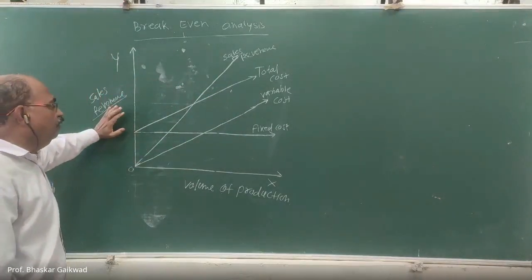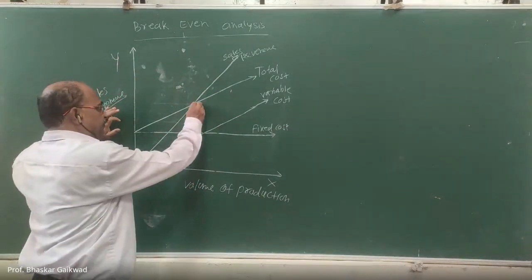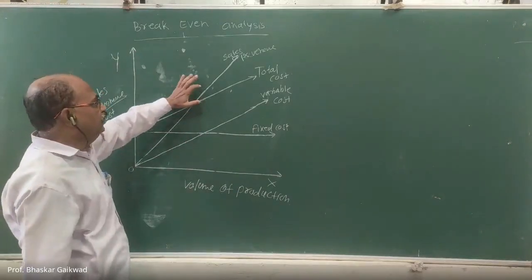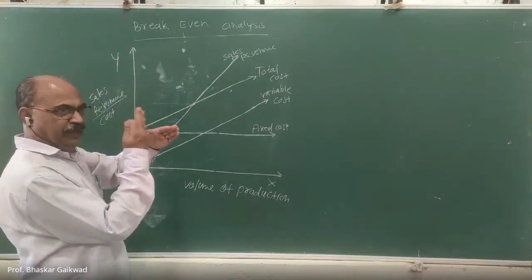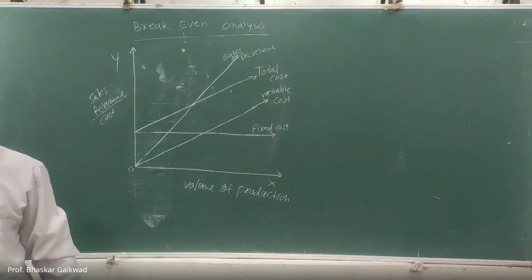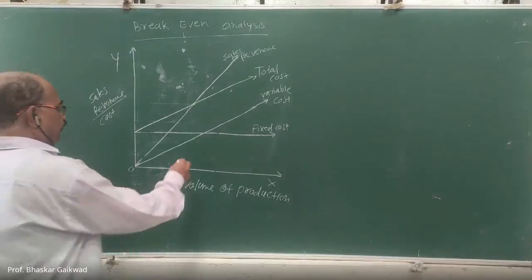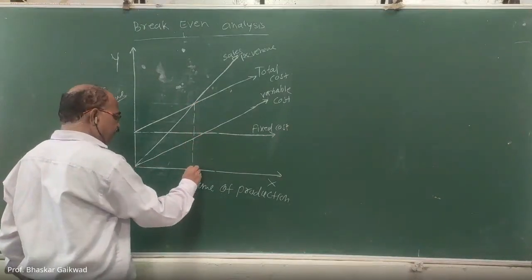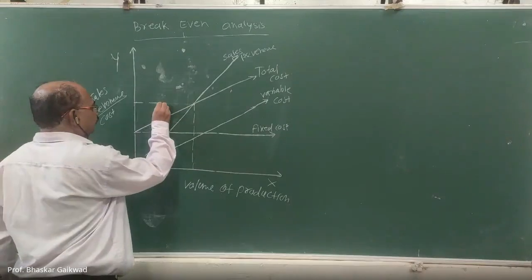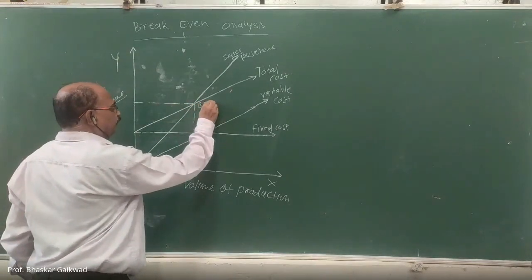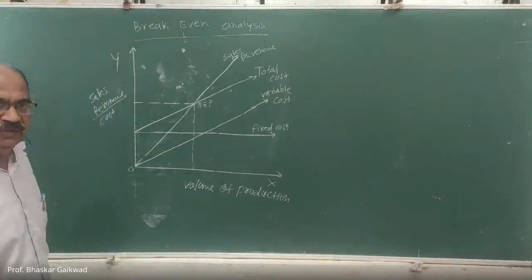Okay. Now this point is a point of intersection where the total cost and sales revenue intersect with each other. This intersecting point is called the break-even point.